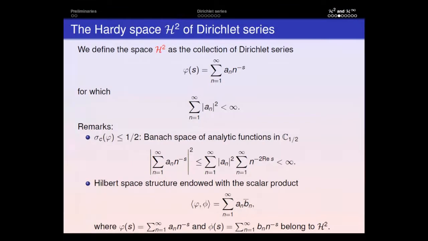We obtain a Banach space in this half plane. And as it happened for the classical Hardy space of the unit disk, we also obtain a Hilbert space structure by considering the inner product, the little L2 inner product given by the little L2 product of the coefficients of two Dirichlet series, phi and bar phi.